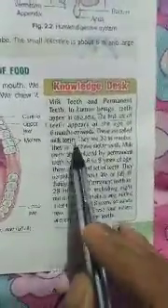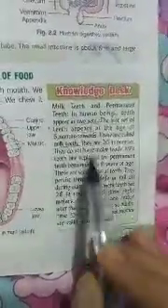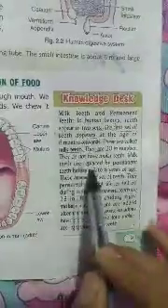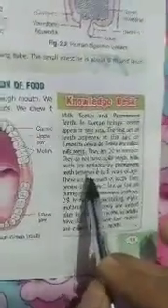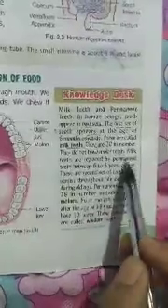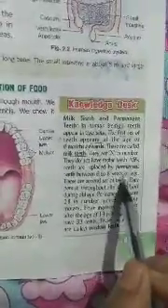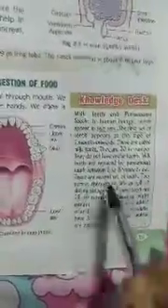These are known as milk teeth, and they are 20 in number. They do not have molar teeth, and then milk teeth are replaced by the permanent teeth between 6 and 8 years. These permanent teeth persist throughout life and fall during old age.